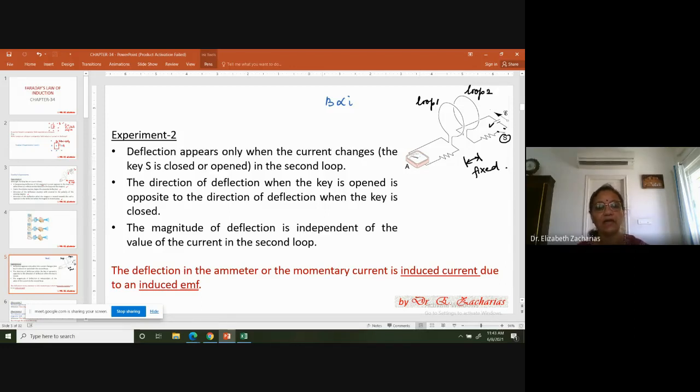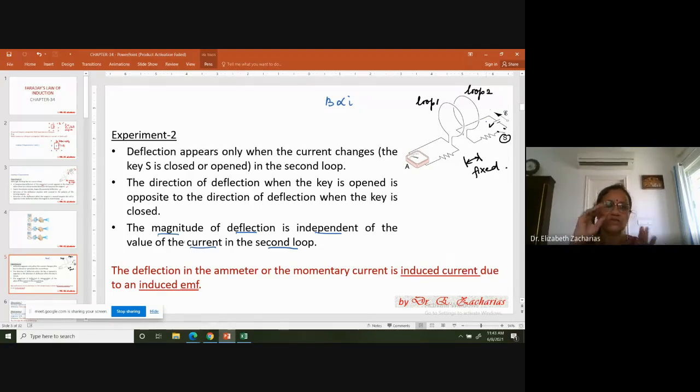Okay. And another thing that is noticed is that the magnitude of the deflection is independent of the value of current in the second loop. You may have a larger voltage source and have a large current in the loop 2, but then that is not at all affecting the deflection in loop 1.